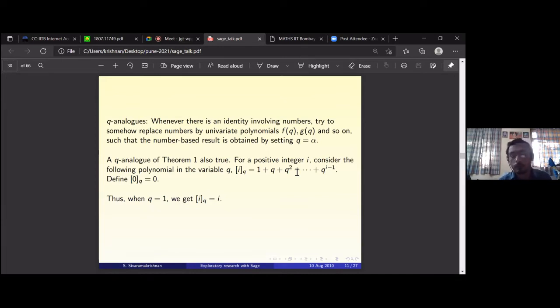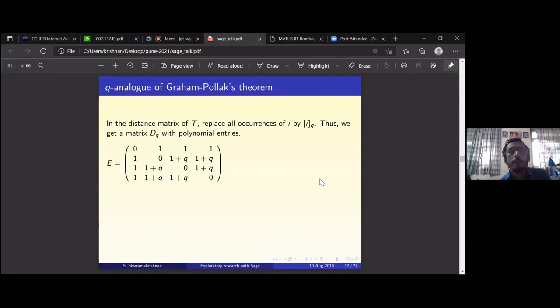If you could prove something here for the Q analog, then of course you can set Q to be 1 and recover the original result. So if you could get some result here with these changes, it's a more general result than the Graham-Pollak theorem. If you look at the star tree that we had, with vertex 1 being the center of the star, and vertices 2, 3, and 4, everybody else is connected to vertex 1.